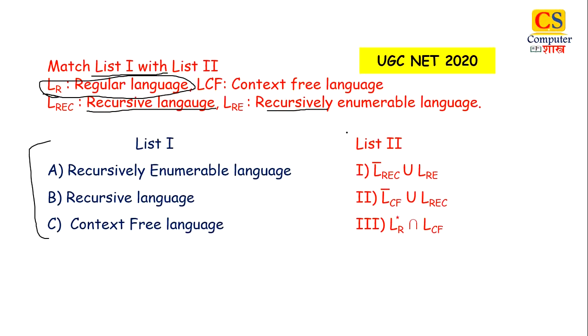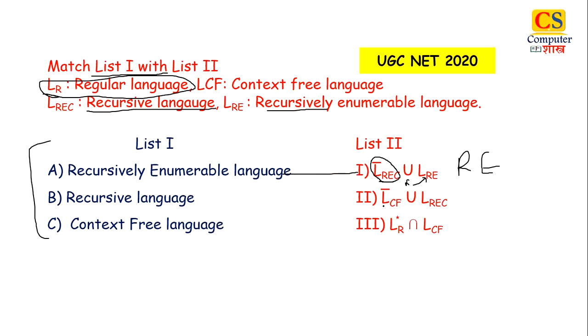Now we will start from list 2. In list 2, first is complement of recursive language. Now we all know that complement of recursive language is recursive itself because it is closed under complement property. Now union of recursive and recursively enumerable language is recursively enumerable language, right? So the right matching will be with A.